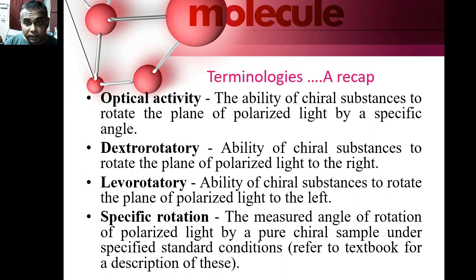Dextrorotatory is the ability of a chiral substance to rotate the plane of polarized light to the right, and levorotatory is the ability of a substance to rotate the plane of polarized light to the left. Specific rotation is the measured angle of rotation of polarized light by a pure chiral sample under specified standard conditions.